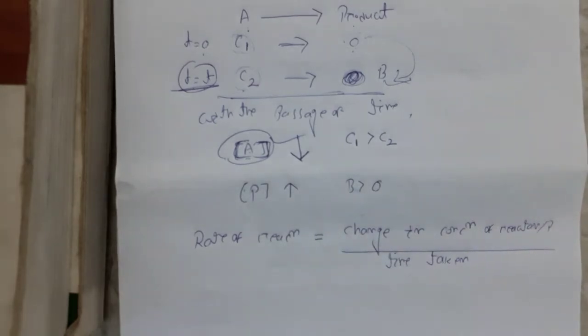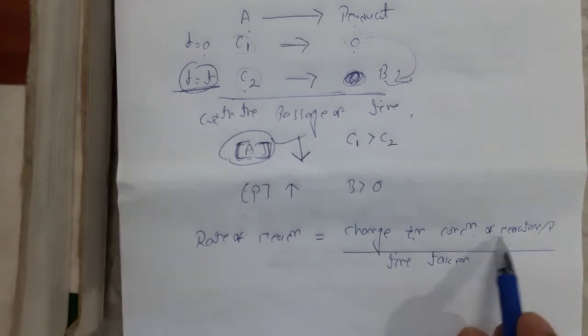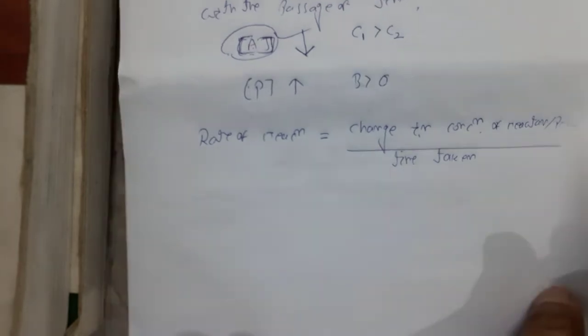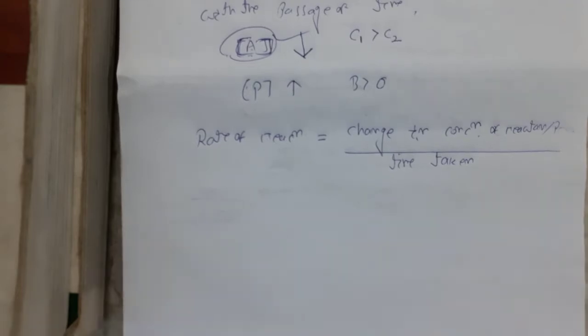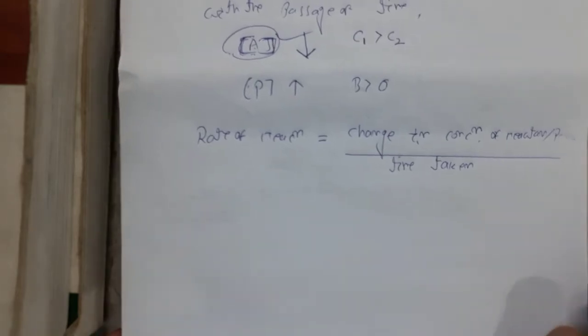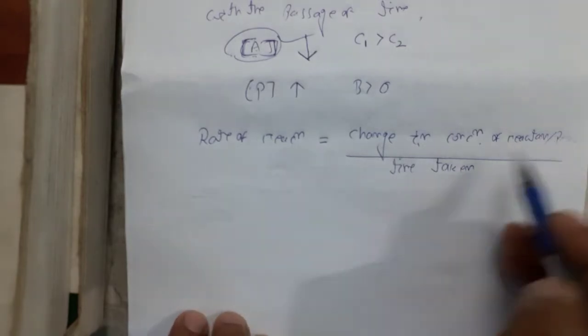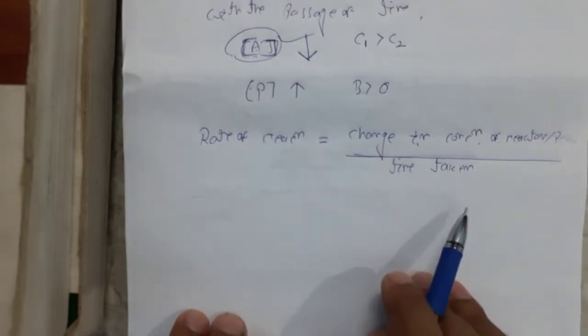So rate of reaction is equal to change in concentration of reactant or product per time taken.